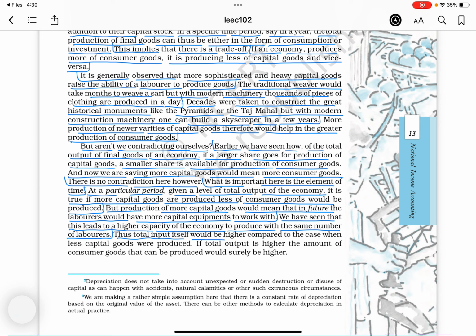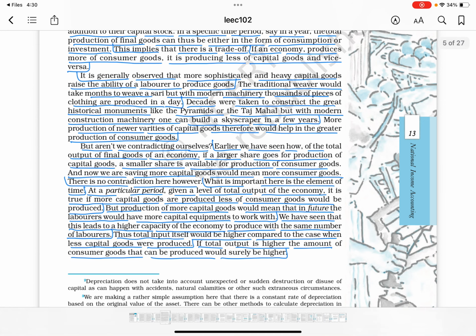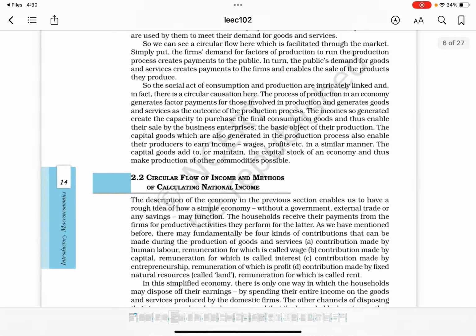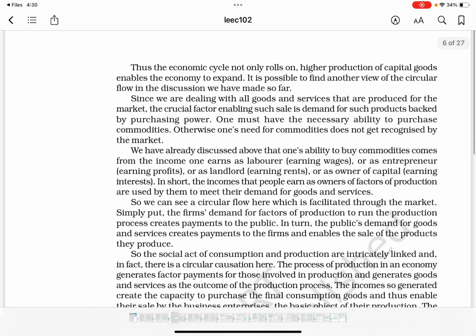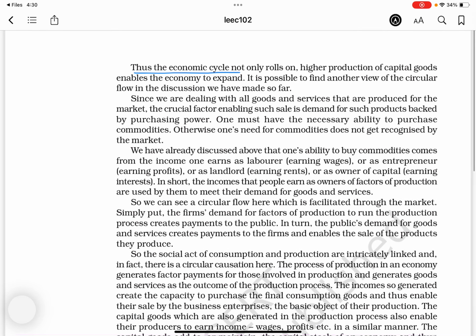Thus, total output itself would be higher compared to the case when fewer capital goods were produced. If total output is higher, the amount of consumer goods that can be produced would surely be higher. Thus, the economy cycle not only rolls on, higher production of capital goods enables the economy to expand.